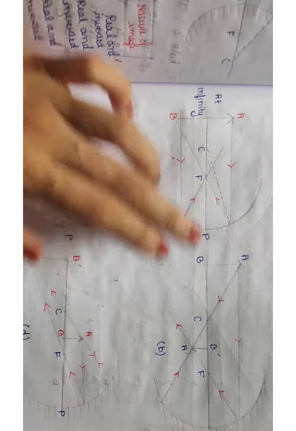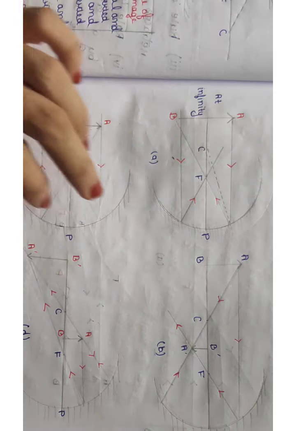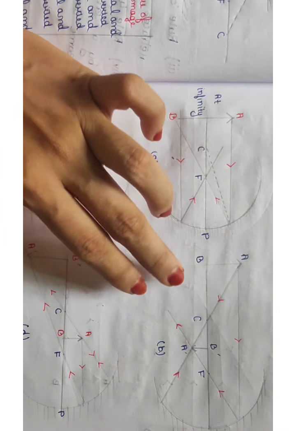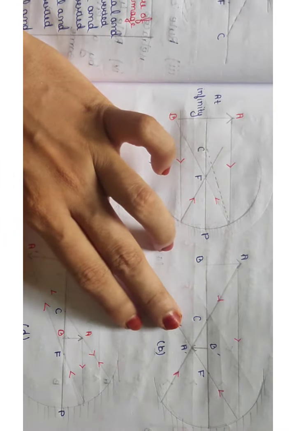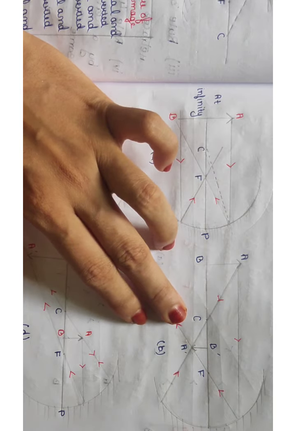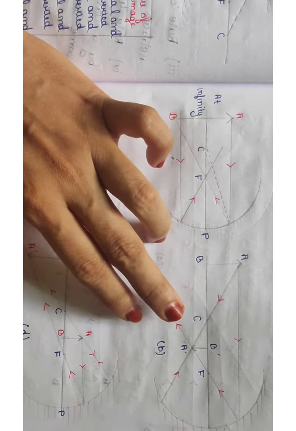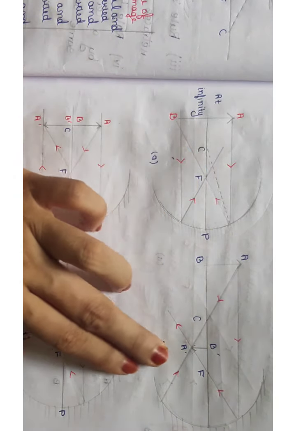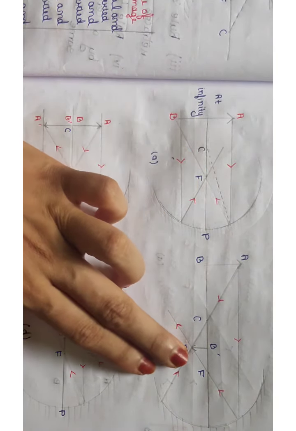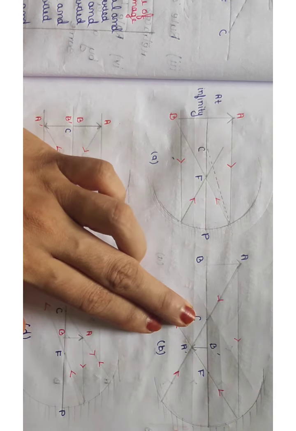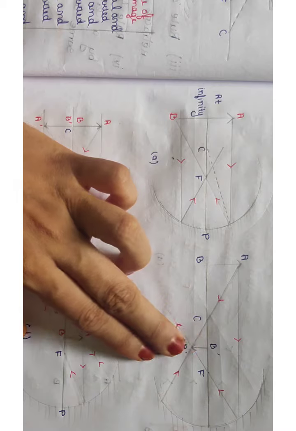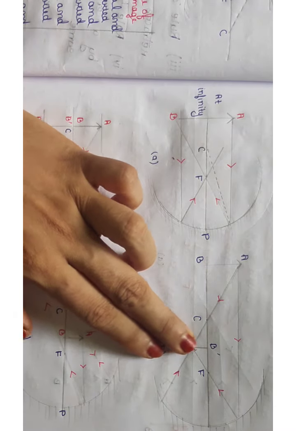Now in the next figure you see, when the object position is beyond the center of curvature, C is the center of curvature here. So when the object position is beyond C, the image that is formed will be between the focus and center of curvature, and the size of the image will be diminished, and it will be real and inverted.